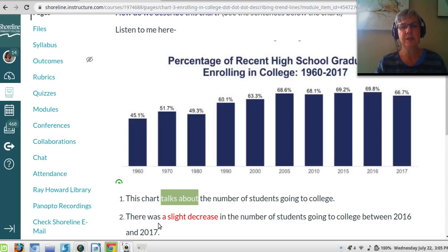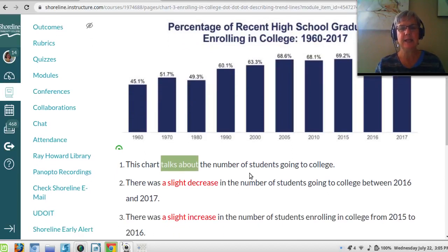Number 2, there was a slight decrease in the number of students going to college between 2016 and 2017. So I find 2016 and 2017, and I can see a slight decrease. Slight means a little bit. It comes before increase and decrease. Slight. Little bit of a decrease.